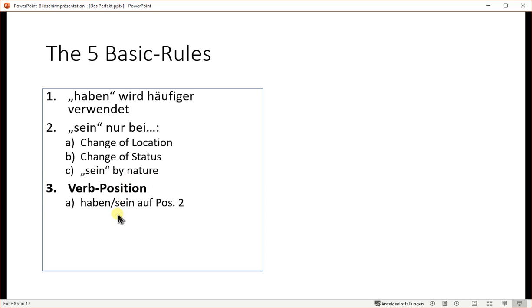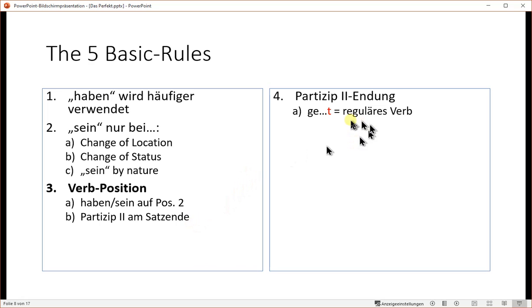Third, the verb position. Haben and sein are on position 2 normally, and the Partizip 2 is at the end of the sentence. The ending of the Partizip 2 usually is letter T if it's a regular verb, or en if it's an irregular verb.